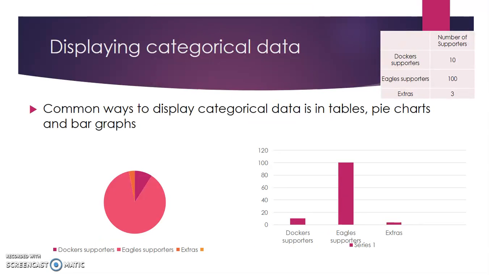Displaying categorical data. Common ways we display categorical data are in tables, pie charts, or bar graphs, like this.